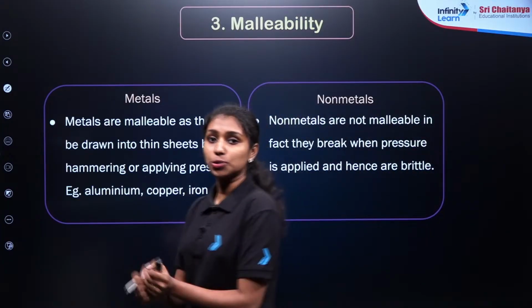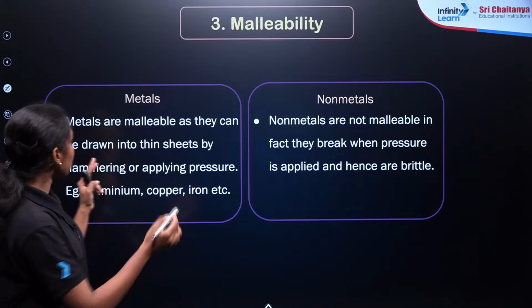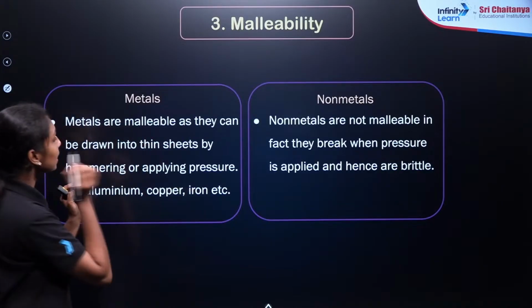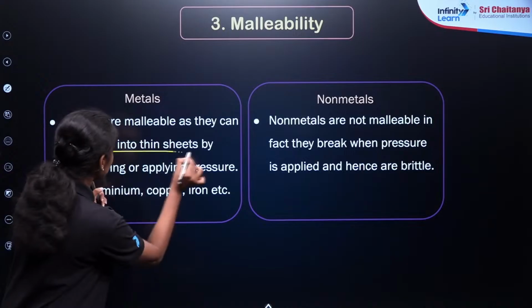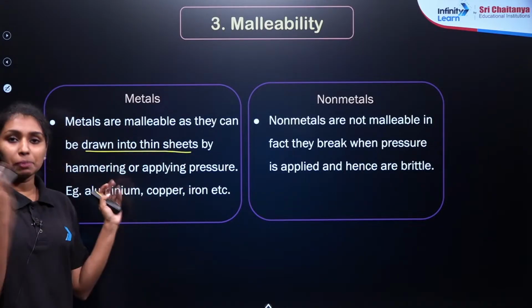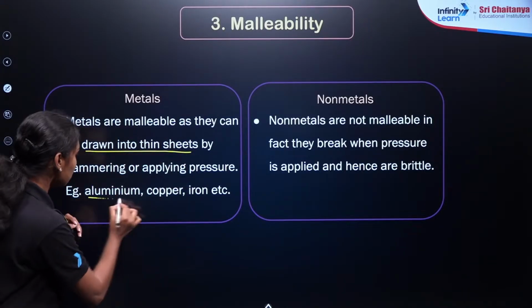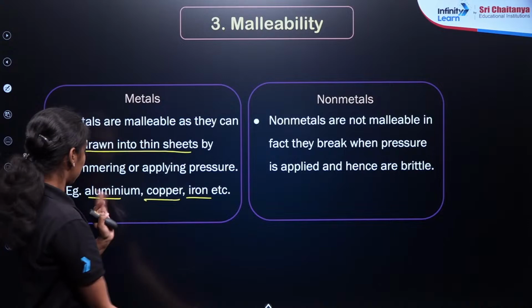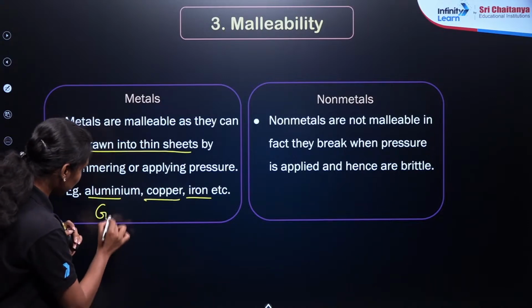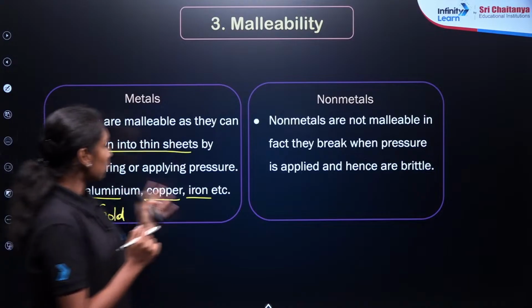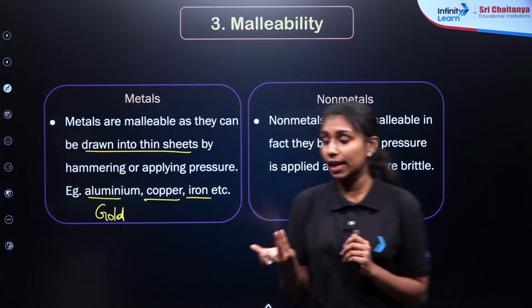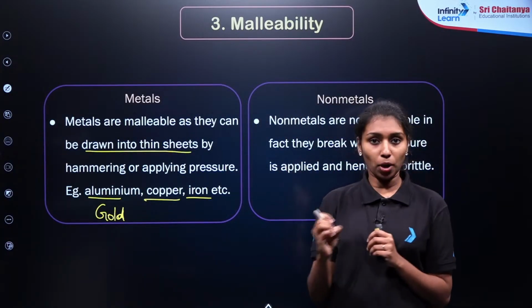Such a property is known as malleability. So, metals are malleable substances. They can be drawn into thin sheets by hammering or applying pressure. For example, aluminium, copper and iron. Another example is gold, right? We can make jewelry from it. So aluminium, copper, iron and gold are examples of metals showing the malleable property.